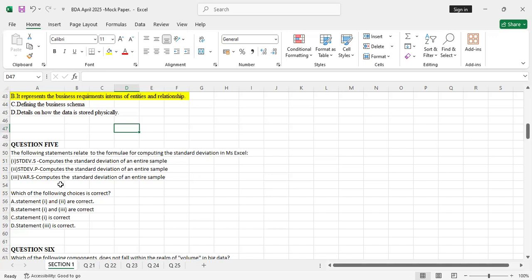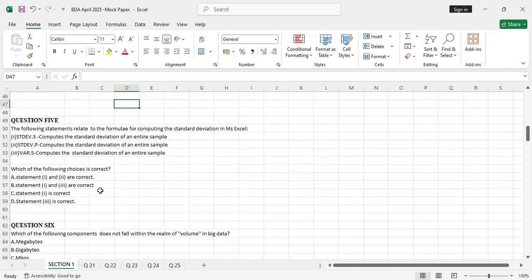Number 2, the standard deviation of a population, computes the standard deviation of an entire sample. It can't be correct because it's already the standard deviation of a population. Then Roman 3 is the variance of a sample, which computes the standard deviation of an entire sample. I put everything as the computation of standard deviation, testing whether you know there's a difference between the standard deviation of a sample, the standard deviation of a population, and the variance of a sample.